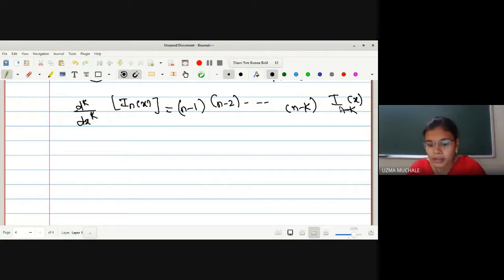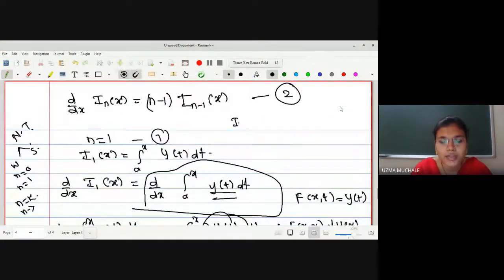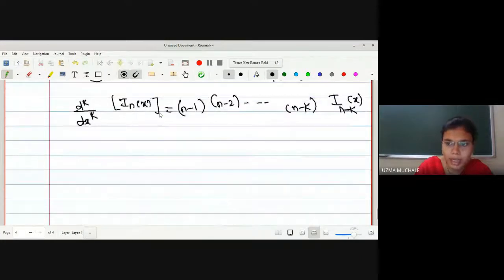You can see here, if you differentiate one time, it will be I_(n minus 1); if you differentiate k times, it will be I_(n minus k). Now we will put k equal to n minus 1. That means we are assuming the result is true for n, right?